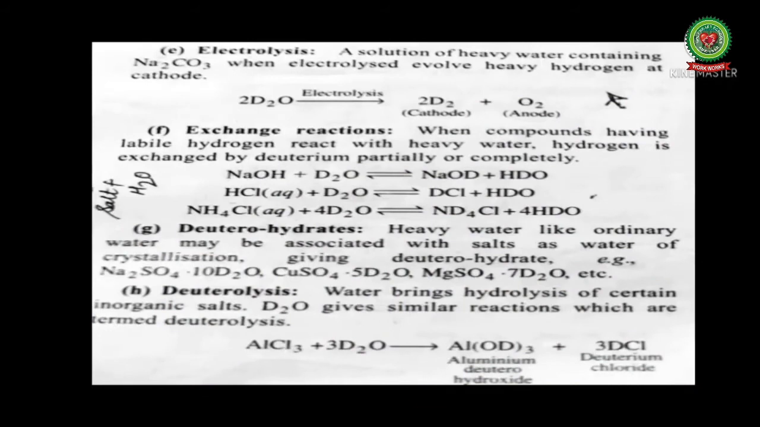When compounds having labile hydrogen react with heavy water, hydrogen is exchanged by deuterium partially or completely. You can see the reaction. NaOH plus D2O reacts to form NaOD plus HDO.